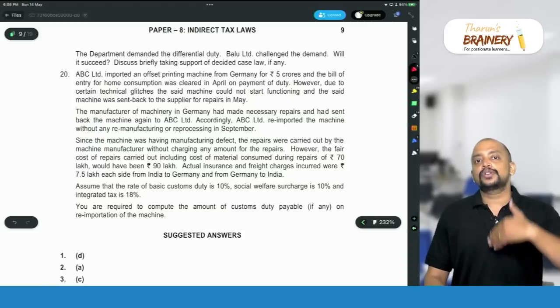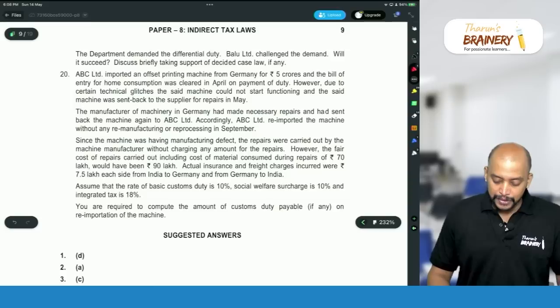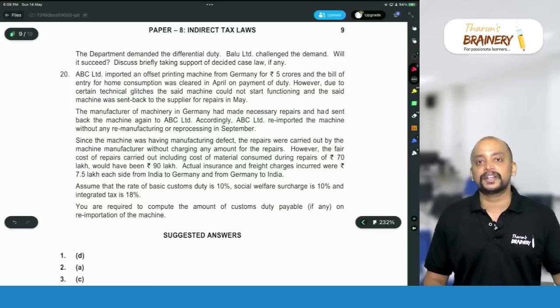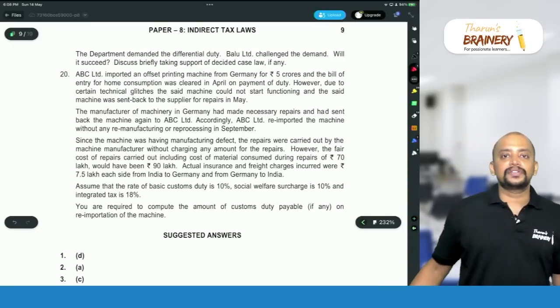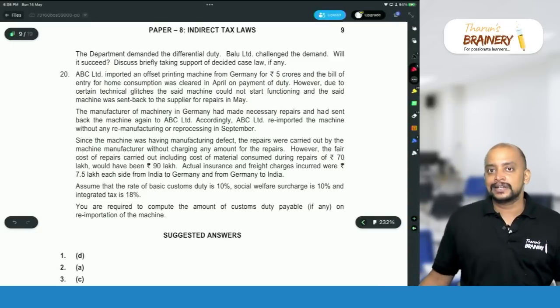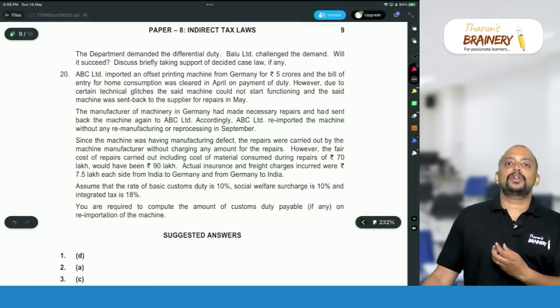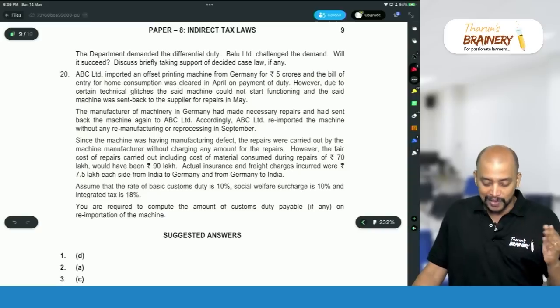So when goods exported for repairs are brought back after repairs, we have one valuation. As per section 20 read with notification 45/2017, upon re-import of the exported goods for repairs, customs duty is payable on the fair value of the repairs carried out outside India plus freight and insurance both ways.